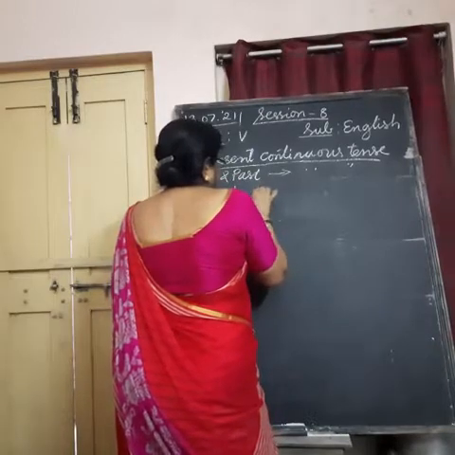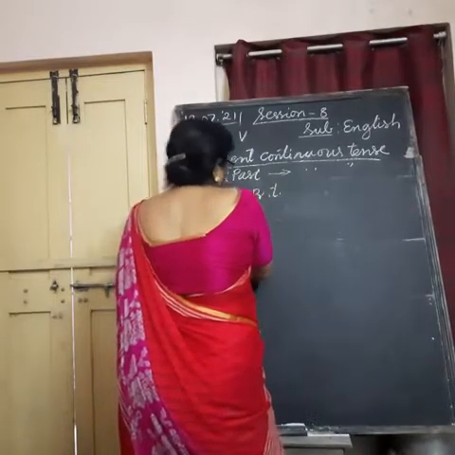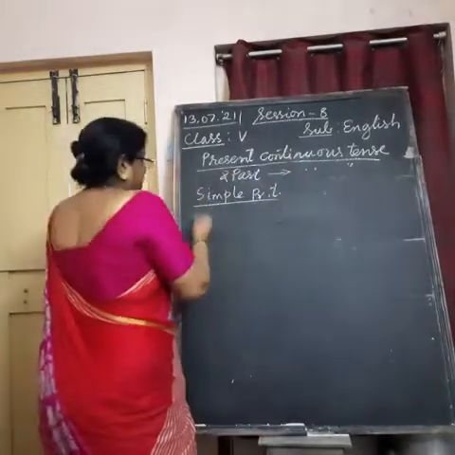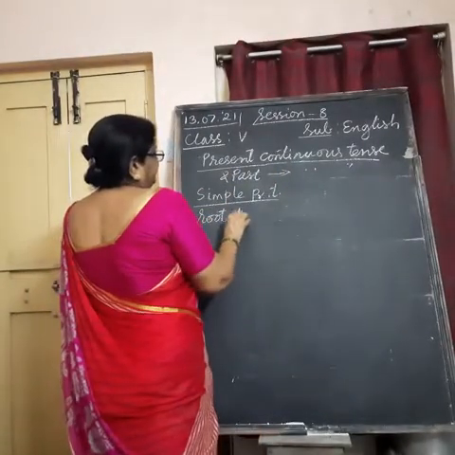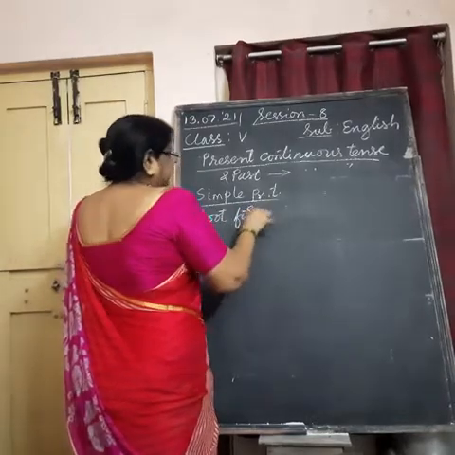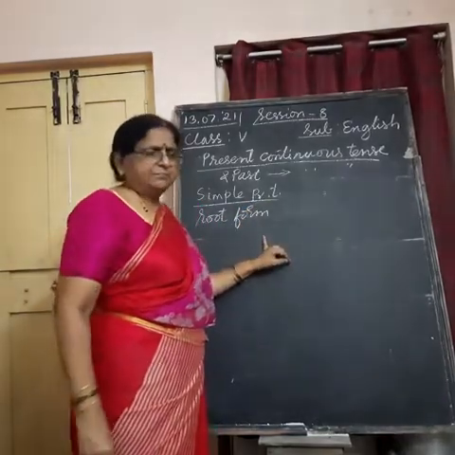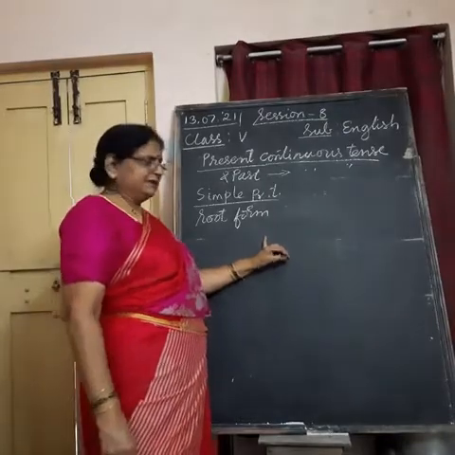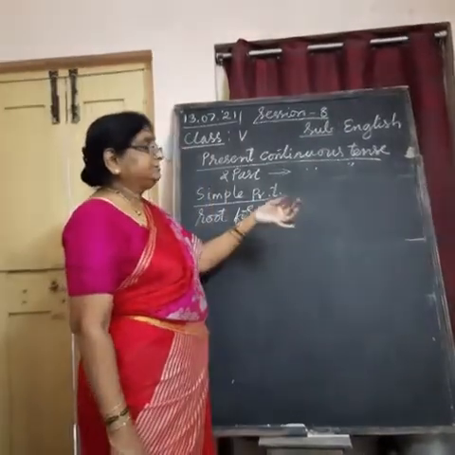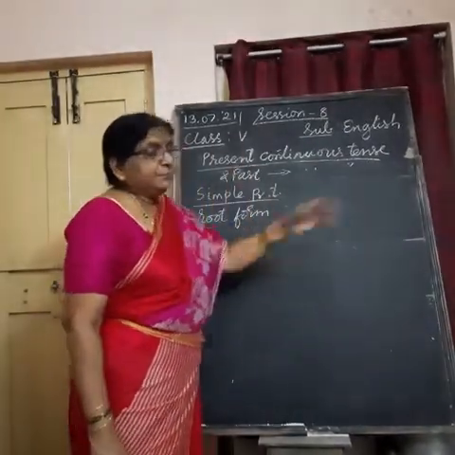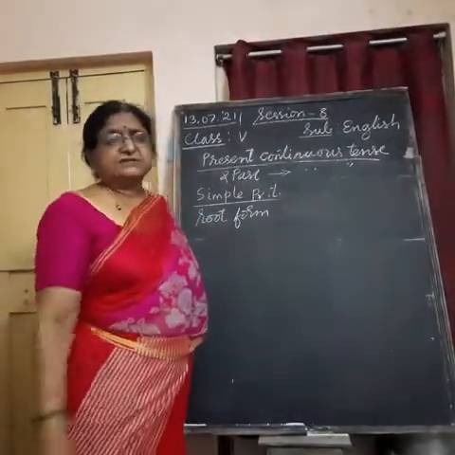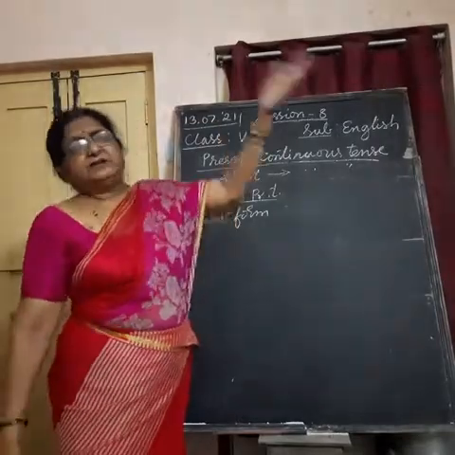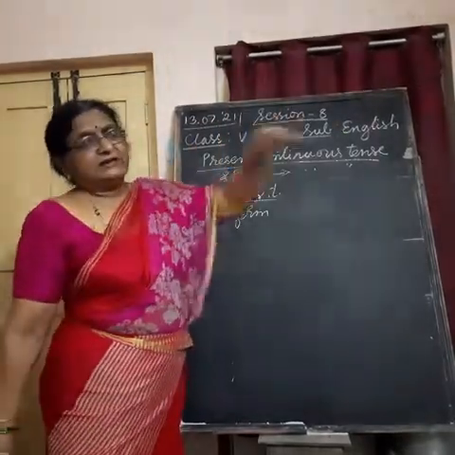Simple present tense we call root form, because out of those root forms only we form different various tenses like past tense, future tense, past perfect tense, present perfect tense, present continuous tense, past continuous tense, present perfect continuous tense, past perfect continuous tense.